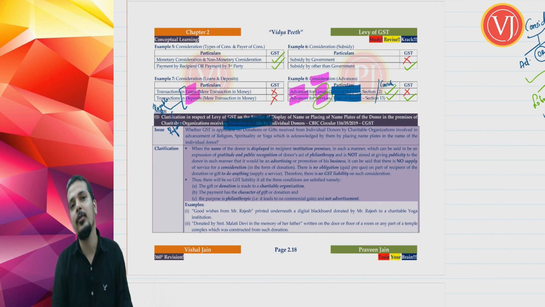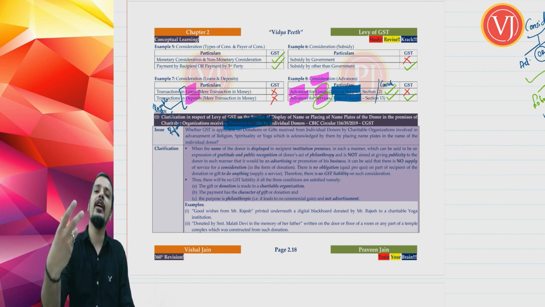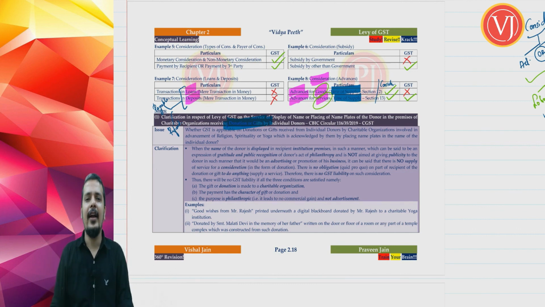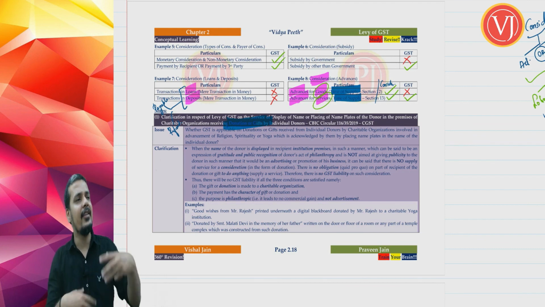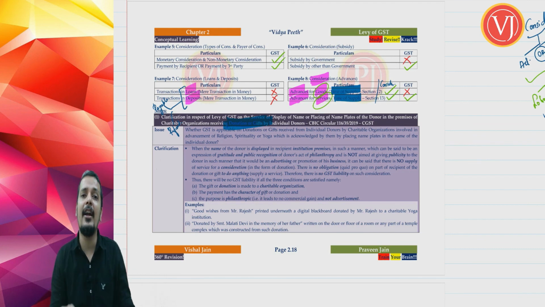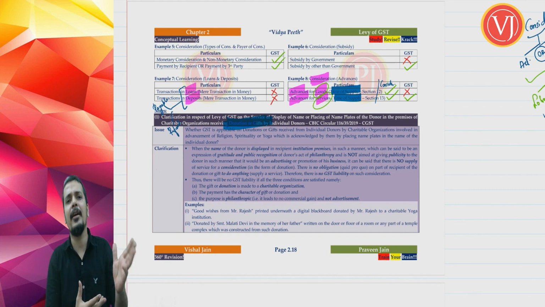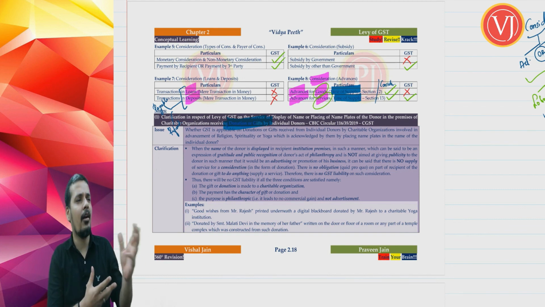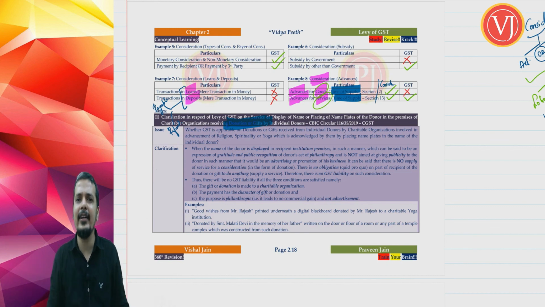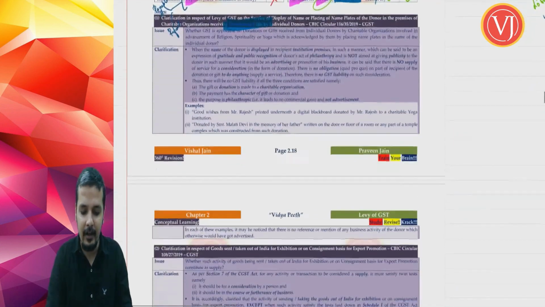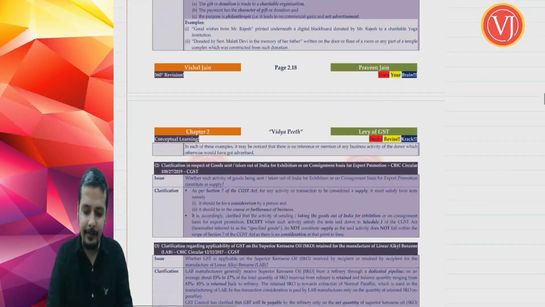Then that is subject to GST. But if I give a donation in the normal course, and I forget about that donation, and if that institution writes my name as a matter of gratitude, then I did not ask them to write my name on the building or on the wall or on the roads of the entire city. I did not ask them. There is no GST in such a case. That is about the first circular that it is clarifying.